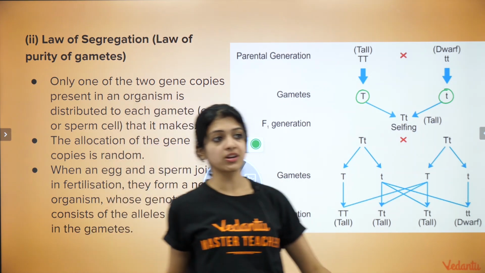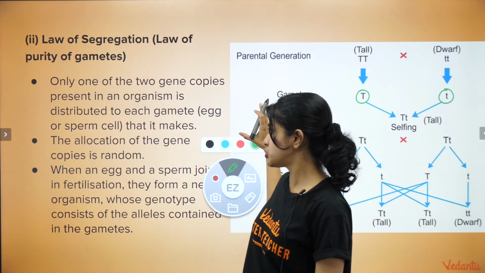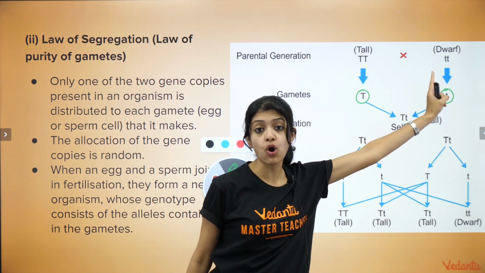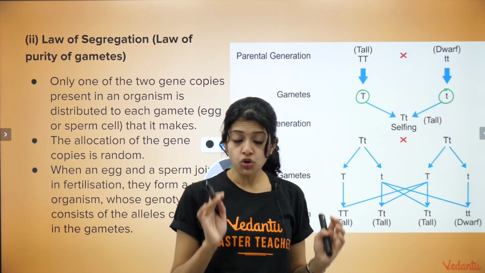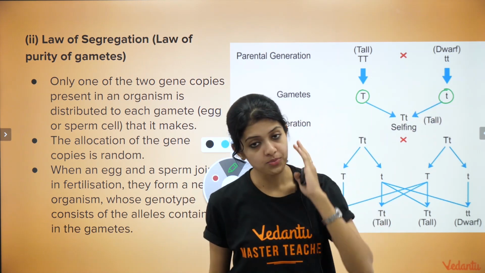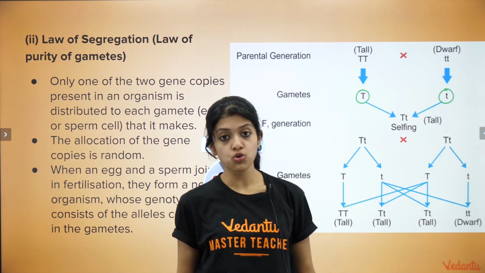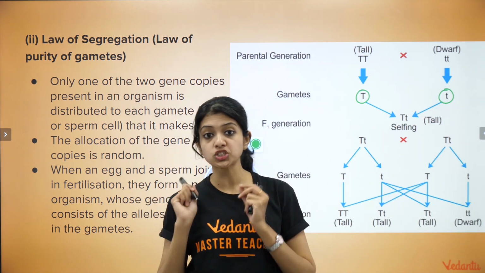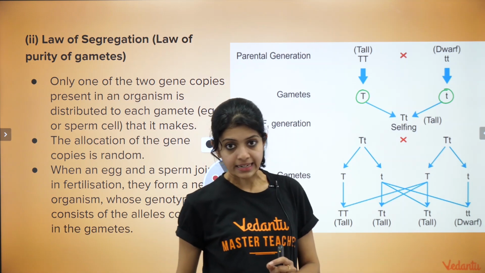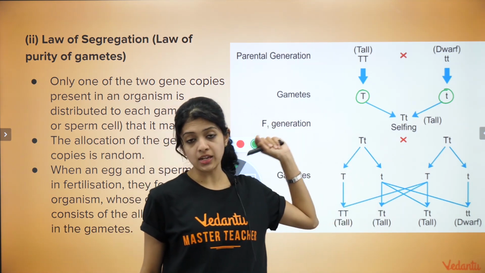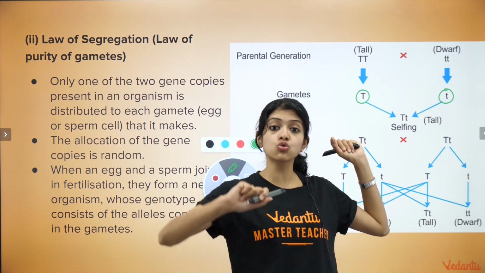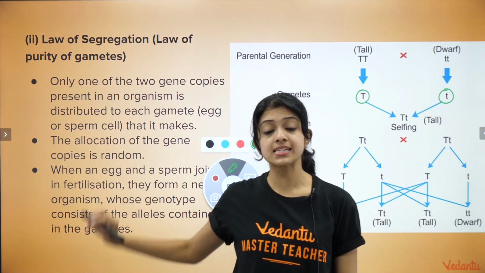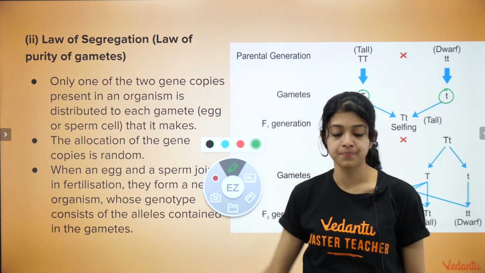The first point that we have written here is that only one of the 2 gene copies, we have 2 gene copies here, capital T, and here 2 copies of small t. But during meiosis, when gametes are formed, remember, homologous chromosomes separate out, and it is only one member of each homologous pair that goes into each gamete. Which is why ultimately only one copy of the gene, only one allele, or one of the 2 factors, as Mendel called it, would enter into each gamete. That is the very first point that we have written.